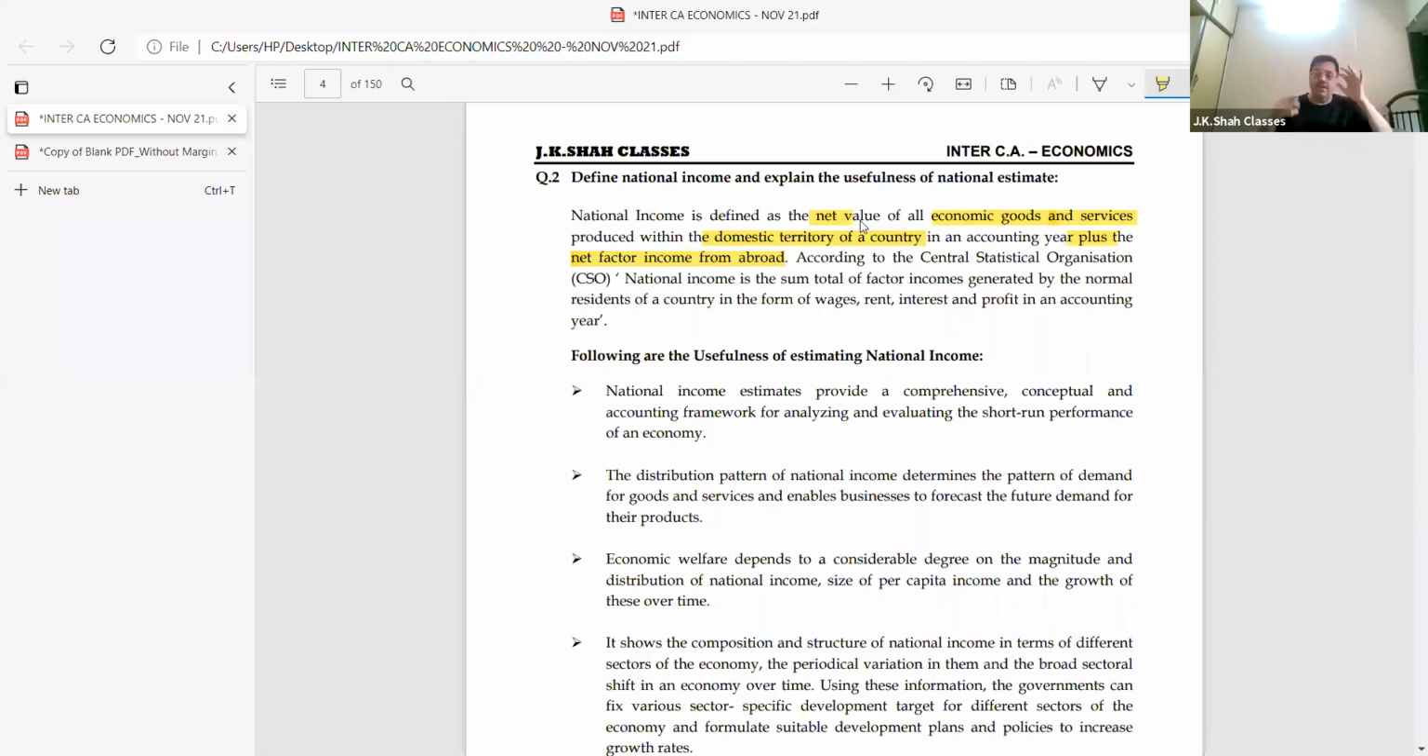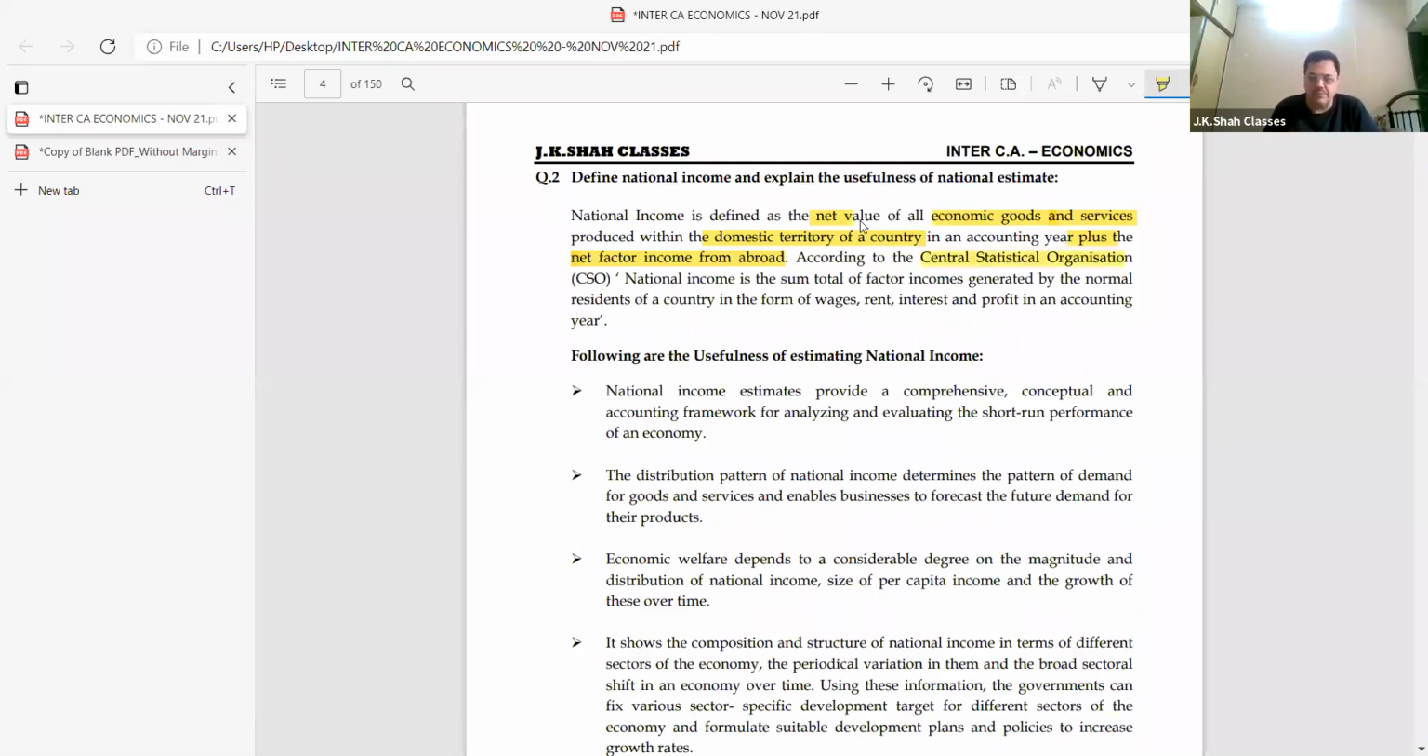Repeat fast, chalo now tell me. Now this should be clear. Net, come on, jaldi bolo. National income is defined as the net value of all economic goods and services produced within the domestic territory of a country in an accounting year plus net factor income from abroad. So easy.